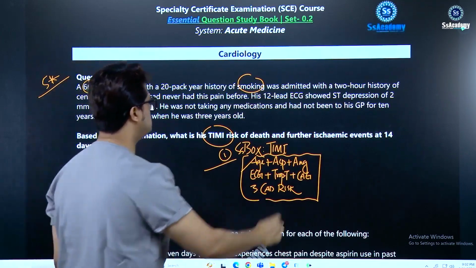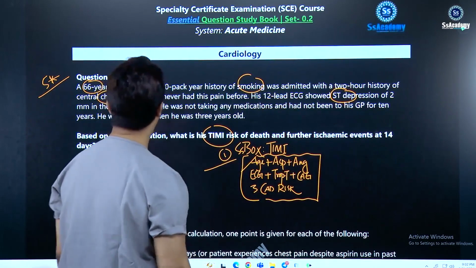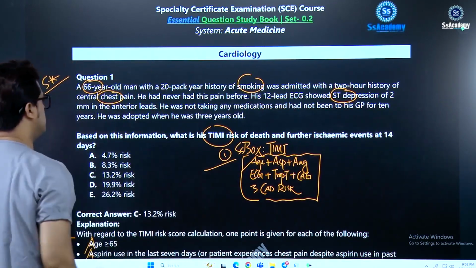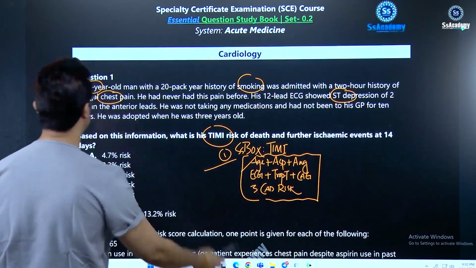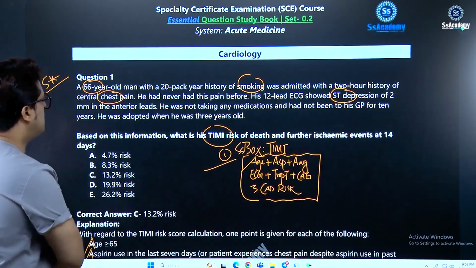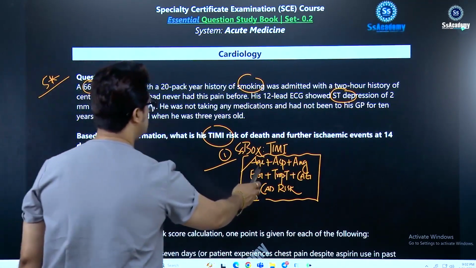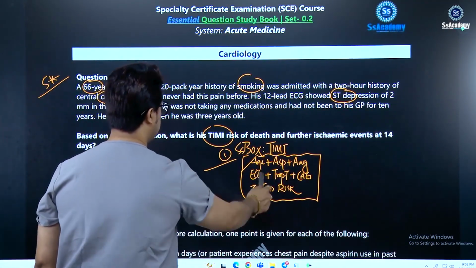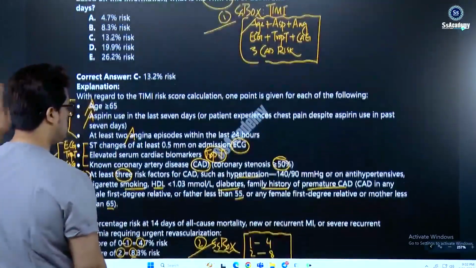The 12-lead ECG shows ST depression of 2 millimeters in the anterior chest leads. He was not taking any medications and had not been to the GP for 10 years. He was adopted when he was 3 years old, means you have no family history. So you found the age, you found the angina, and you found the ECG changes. So almost 3. So you see the 1, 2, 3.